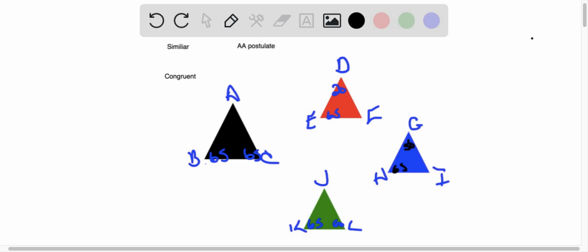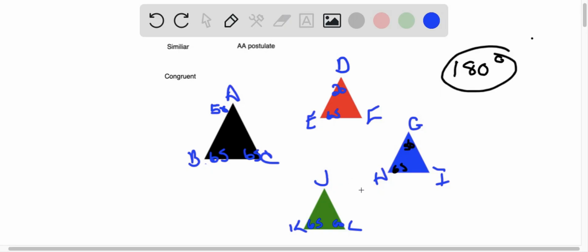So for our base triangle, we are using A, B, and C. We know that our bottom angles are 65 and 65. Since these are triangles, we are looking for 180 degrees. We know that our top angle, this is 130, so it has to be 50.